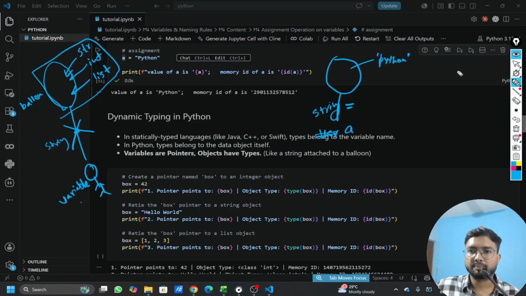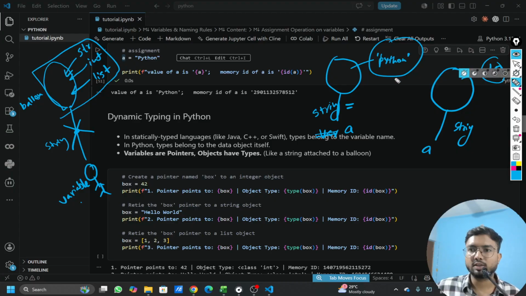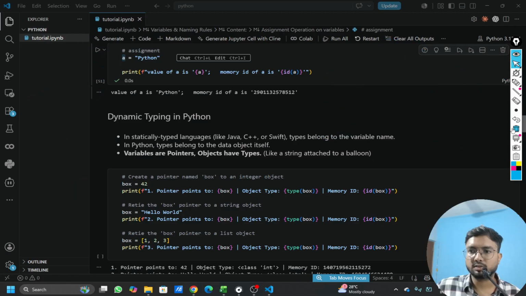Similarly, we can make it an integer value 10, and we can attach it to a as a string, right? But both memory locations will be different because this is Python and this is 10. So both are allocated or stored in a different location in the memory. So let's try to see that also using the code.